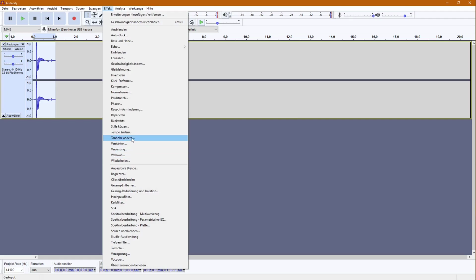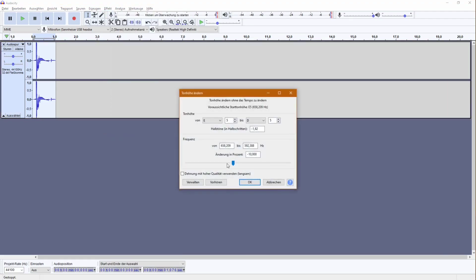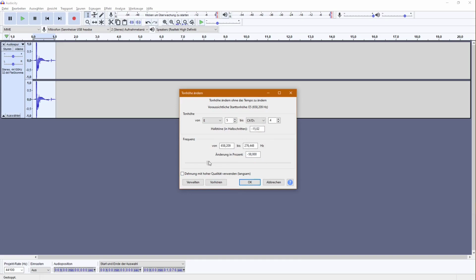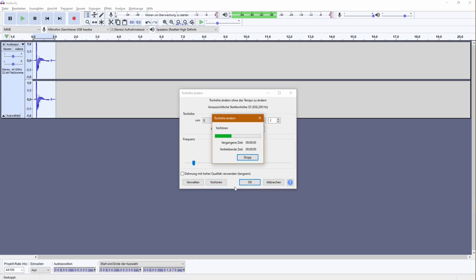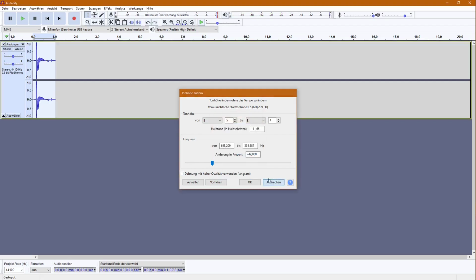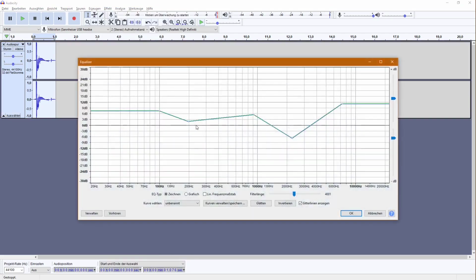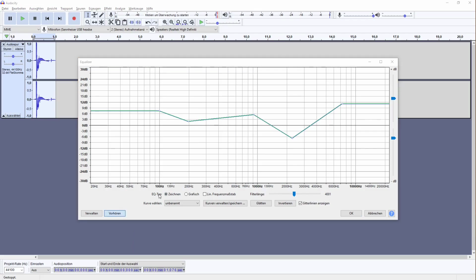Then make it deeper. No, I want to equalize it first. Probably not like this.